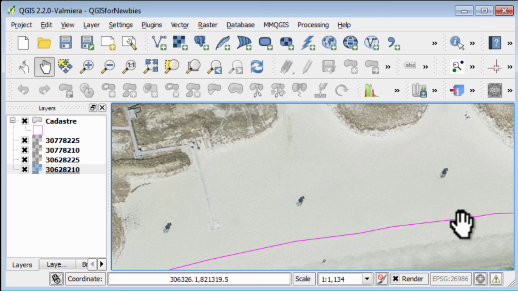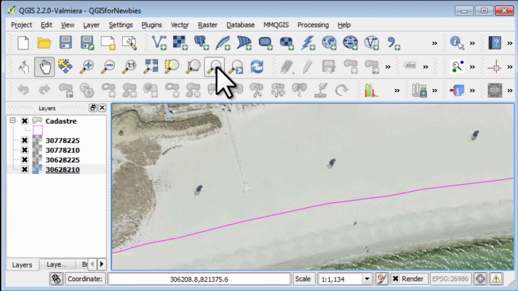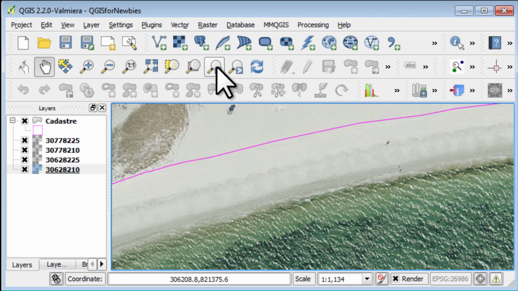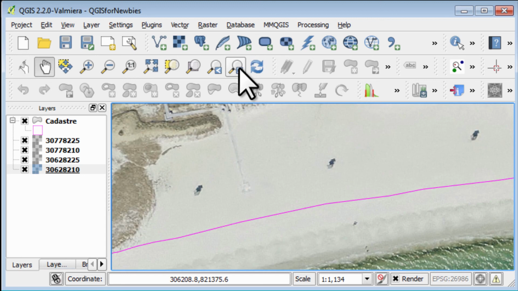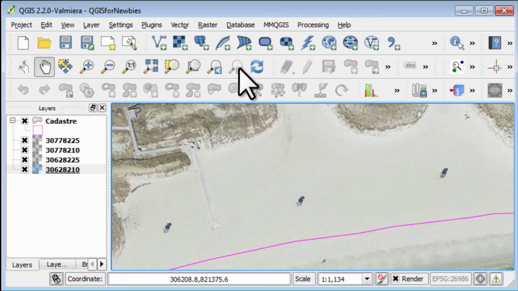Okay, we can zoom to our previous zoom. Okay, we can zoom to the zoom we were just at, the next zoom. Yes, so it's all pretty self-explanatory. The main thing is just make sure if you're performing the zoom to a layer, a particular layer, that you use your left mouse button to click on that layer and highlight it.